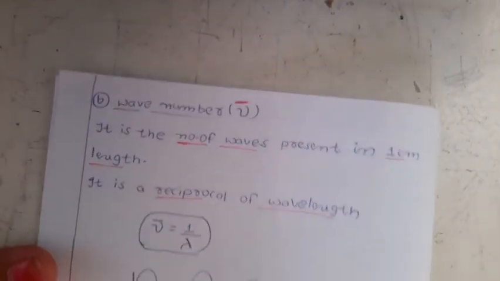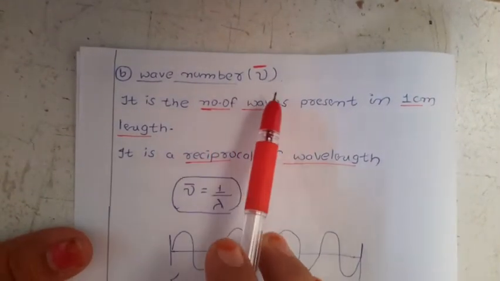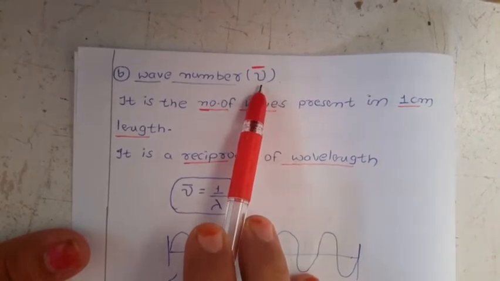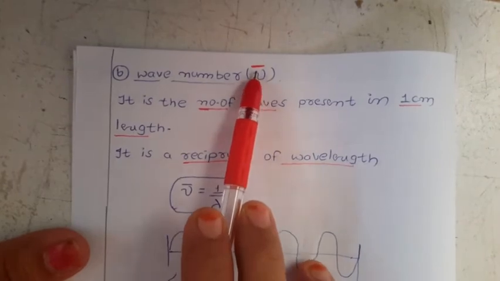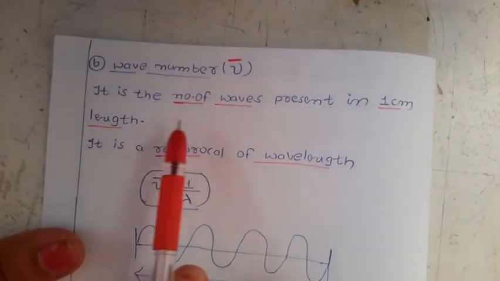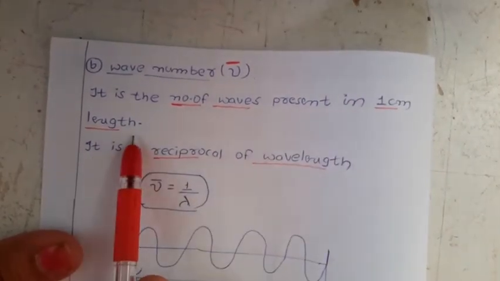Next we have wave number. What is the symbol for this? Mu bar. Next we have the frequency, only mu, so be careful. Wave number means mu bar. How can you define this? It is the number of waves present in 1 centimeter length.